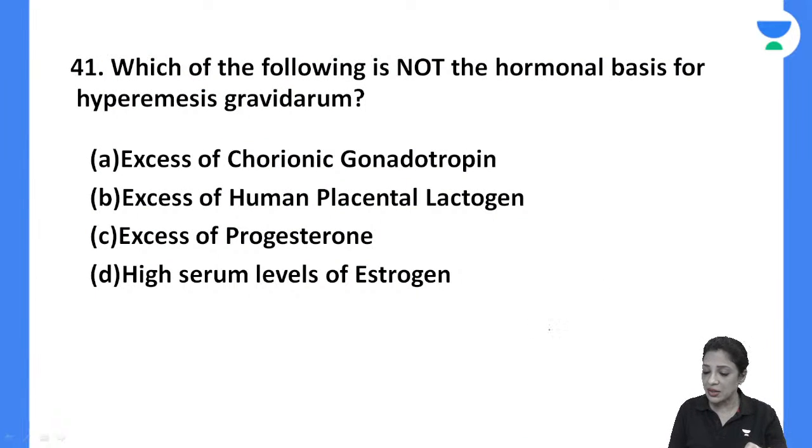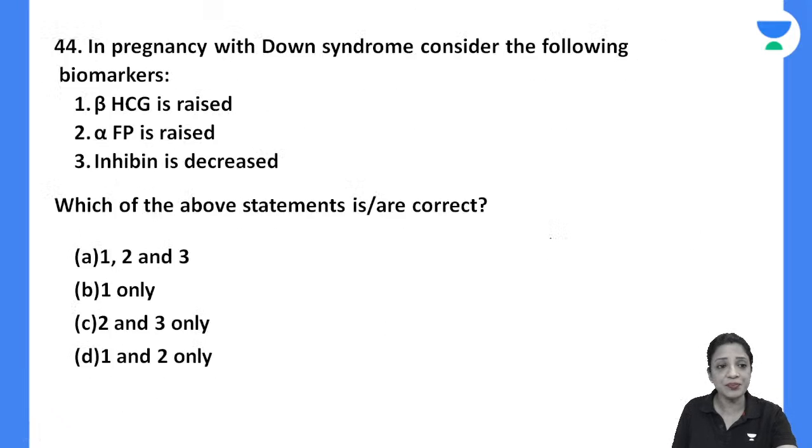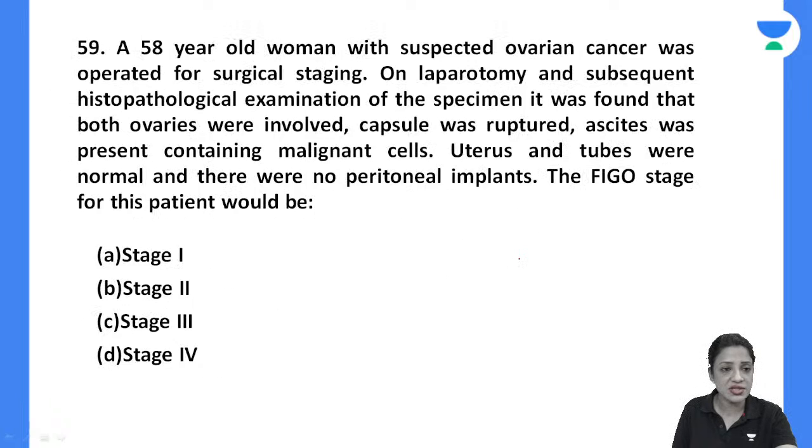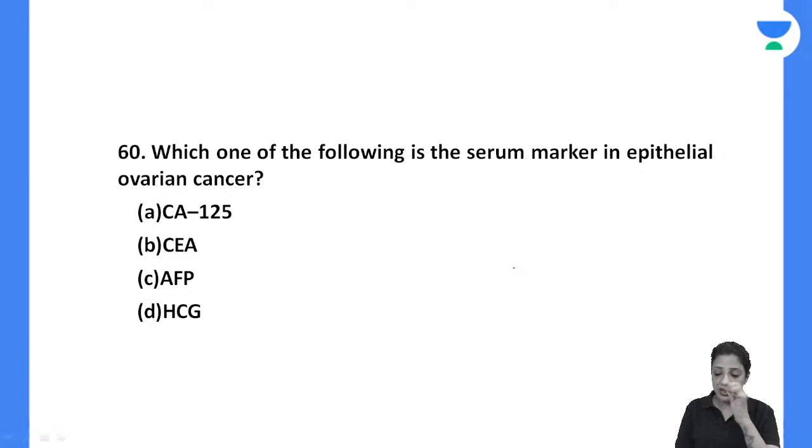Okay, so let's come to the question where we left. We did till up to 60. So we did total 20 questions. This was the last question we did. Let's answer this. Which one of the following is a serum marker in epithelial ovarian cancer? Please write down the question number and then the answer. So 60 and then A, B, C, D.